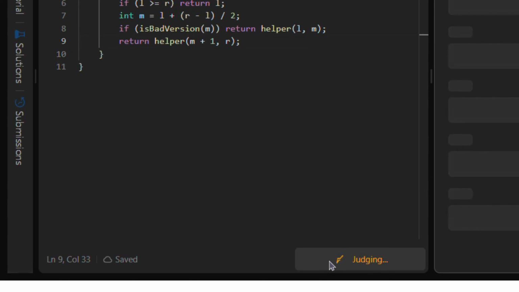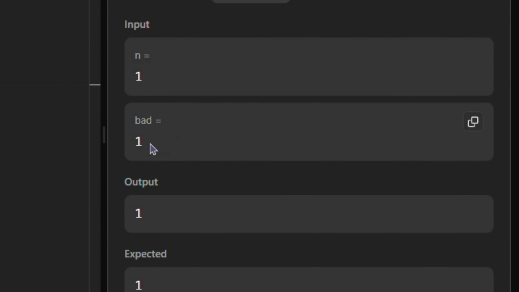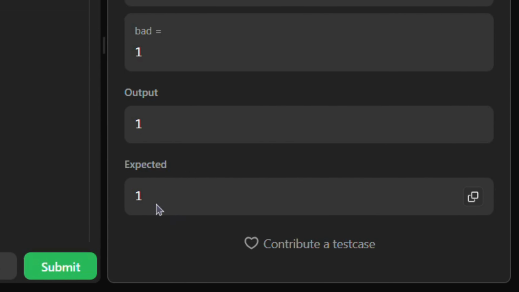This is the simplest possible scenario for the first bad version problem. n equals 1, and the first bad version is 1. There is only one version, and that version is bad. With no earlier versions to compare, it must be the first bad version by definition. No real binary search steps are needed, because there is only a single entry to return. So the correct result is 1. The output is 1, matching the expected 1. This confirms the solution correctly handles the minimal case where the first and only version is already bad.